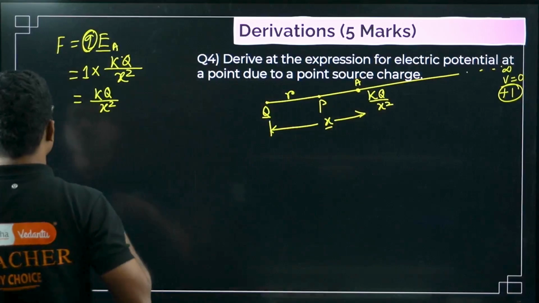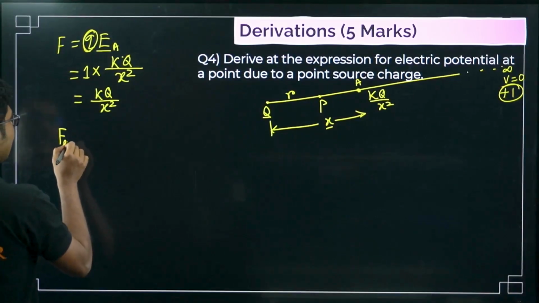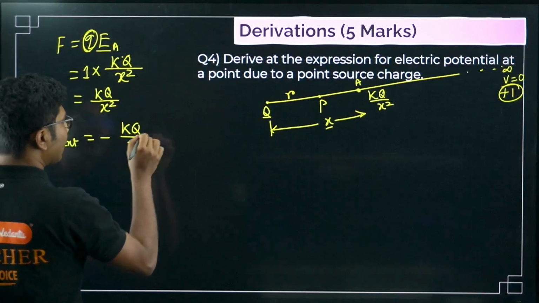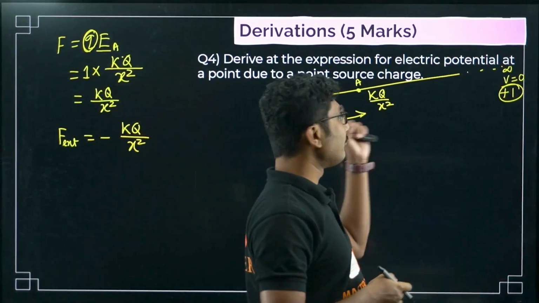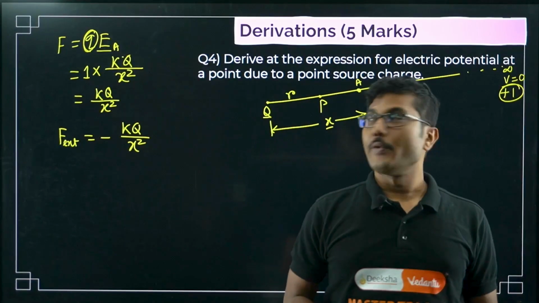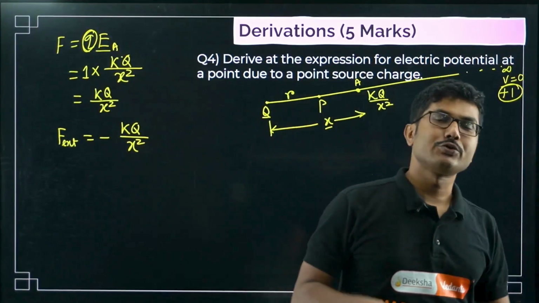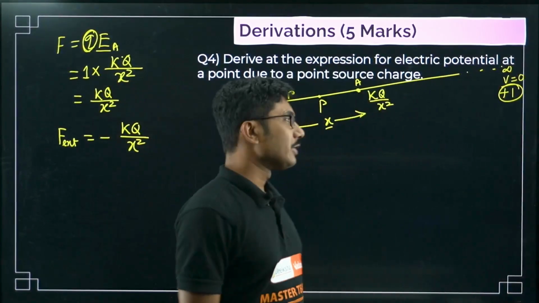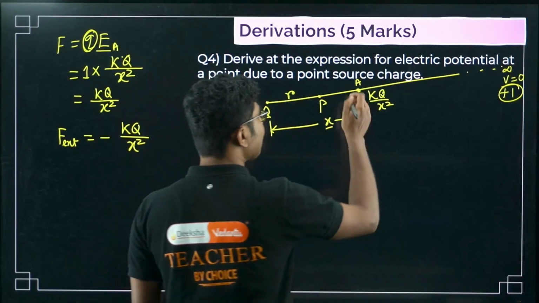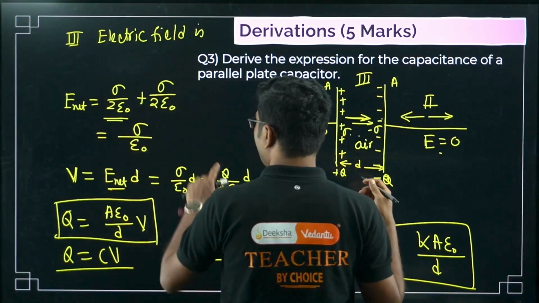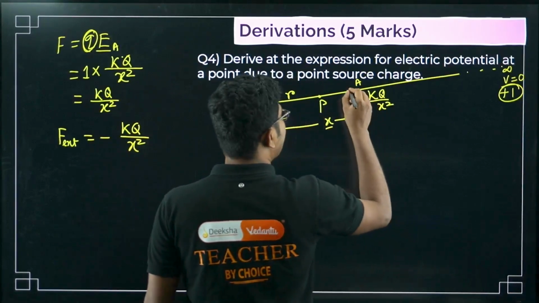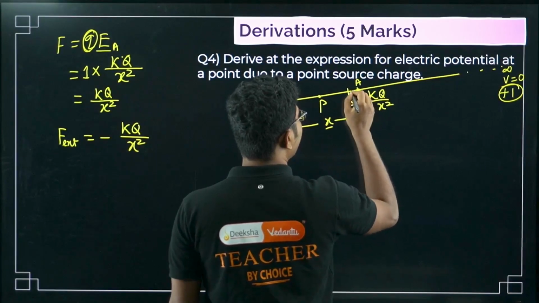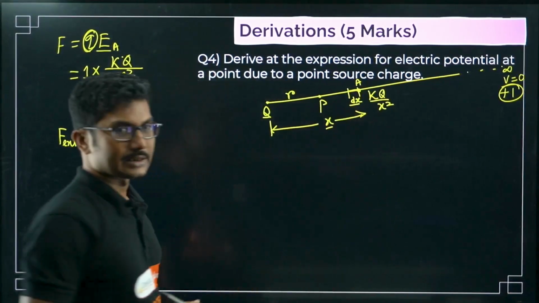Now, what amount of force do we have to apply? The external force should be the negative of this force, so that we are able to move it in the opposite direction. This is the force that is being repelled or attracted. So when we apply a force, the applied force should be exactly opposite to the force acting on it. That's why there is the negative sign. Now suppose, applying this external force, we have moved the charge a very small distance dx.